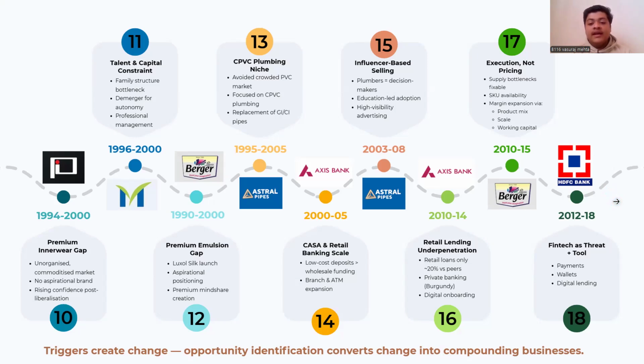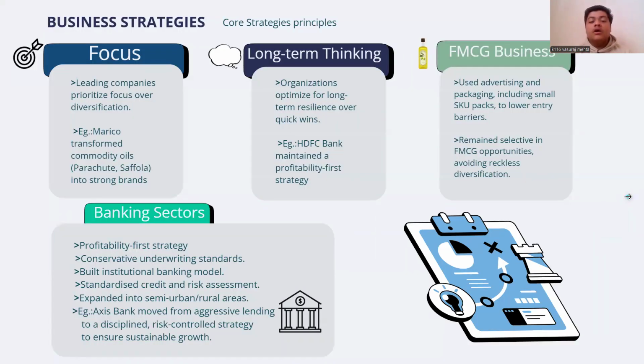And finally, looking at 2012 to 18, there was the rise of HDFC Bank and the introduction of fintech. This era was defined by turning a threat into a tool by introducing wallets and digital lending into the traditional banking system. The takeaway from this milestone is that the winner is the one who identifies the trigger first and converts it into multi-bagger compounding success. Thank you. Now my friend Asmira will tell you about business strategy and innovation.